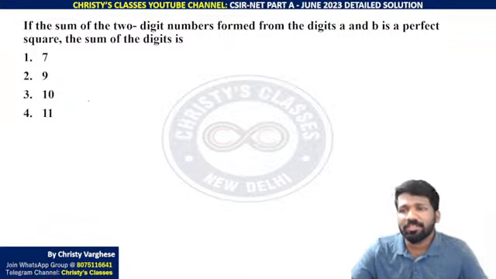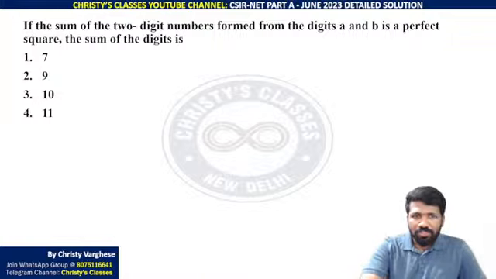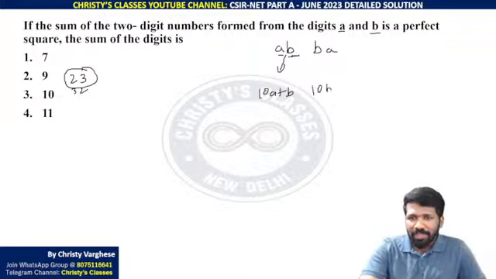Okay, listen very carefully. This is an easy question. Yesterday in life science shift 1 there was a similar question. Sum of 2-digit numbers formed from the digits A and B. मतलब A B एक नंबर है, उसका रिवर्स BA भी एक नंबर है ना. Like 2 and 3 यूज करके 2-digit नंबर्स क्या क्या फॉर्म कर सकता है? 23 and 32 ना. सिमिलरली A and B डिजिट्स यूज करके AB भी पॉसिबल है, BA भी पॉसिबल है. लेकिन AB एक नंबर नहीं है. 23 को हम 23 कॉल करेगा ना, नॉट 2 into 3. This is 20 plus 3. Similarly AB is 10A plus B, and BA is 10B plus A.